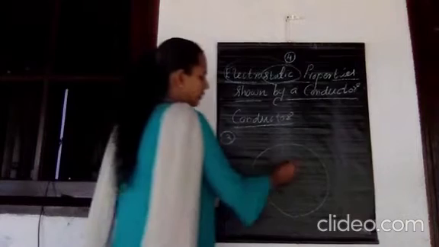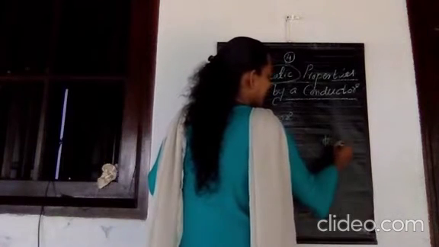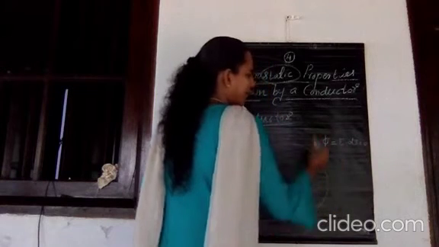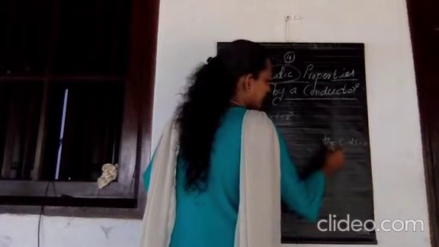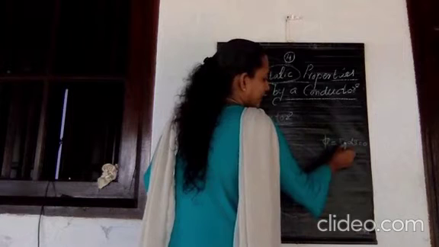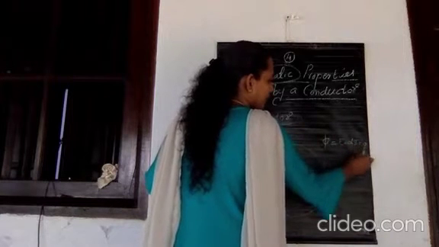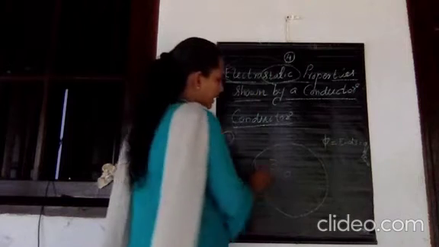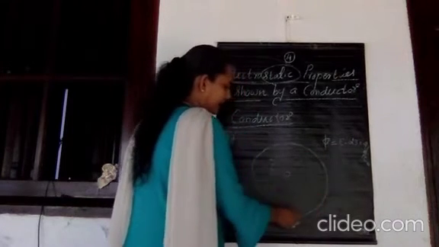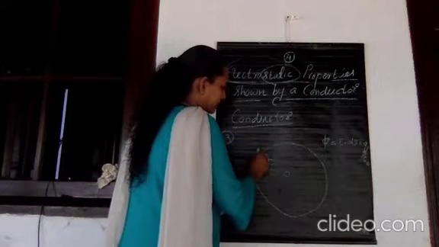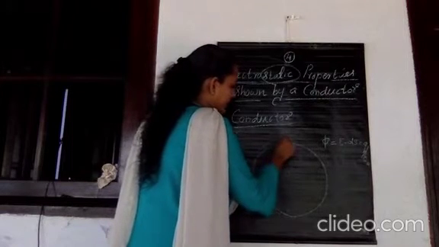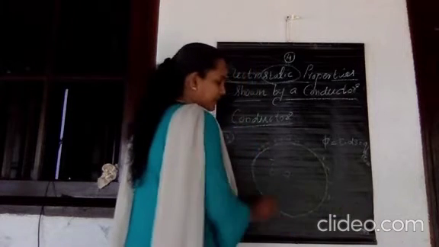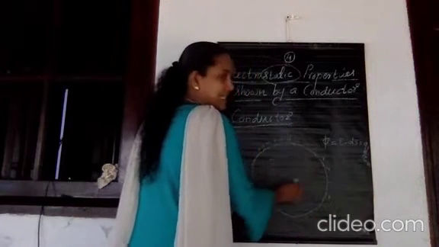If the field is equal to 0, we know the flux phi equal to E dot dS is equal to 0. Then according to Gauss's theorem, the flux phi equal to E dot dS is equal to what? Q by epsilon 0, according to Gauss's law. So in the case of a metallic conductor, whatever amount of excess charge we give, that charge resides only over its surface. There is no excess charge inside this conductor.